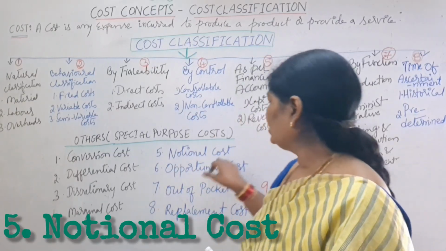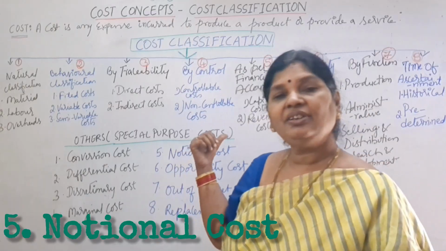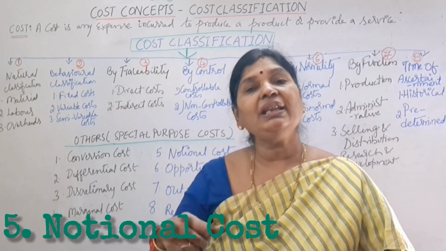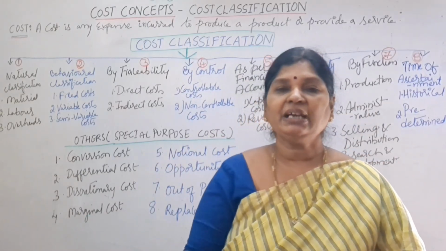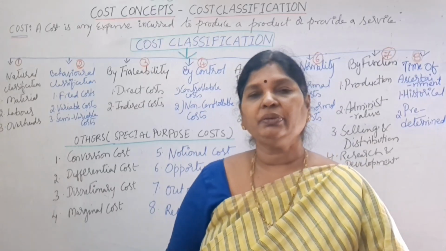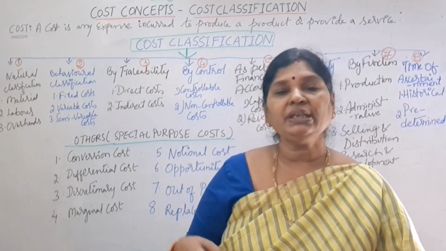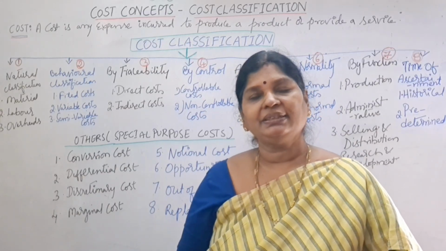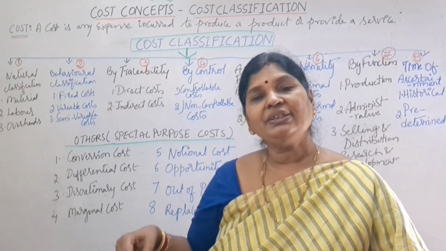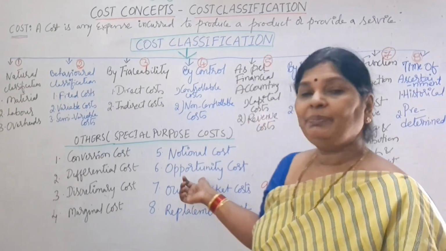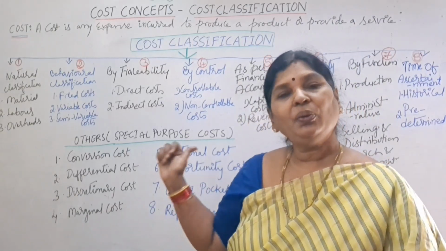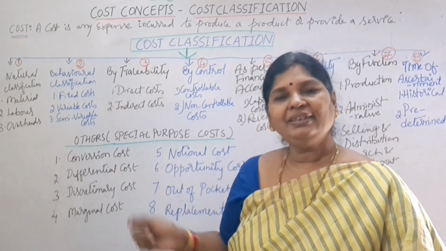Next, notional cost means the costs which do not involve actual investment. So, for example, we are owning one building, and that building we are using for our factory purpose. So that is called notional cost. For example, imputed rent for our owned premises is called notional cost.